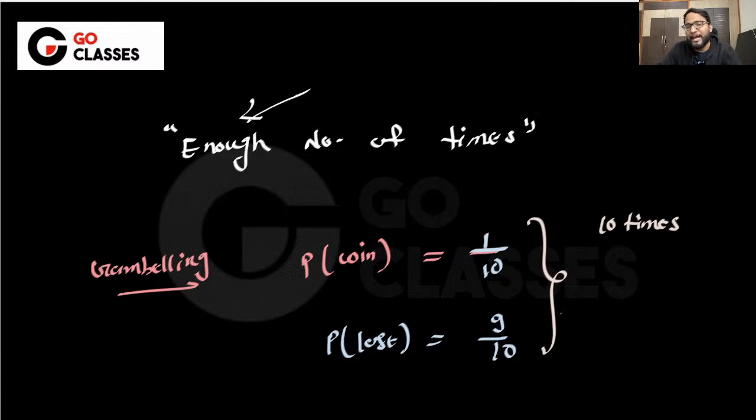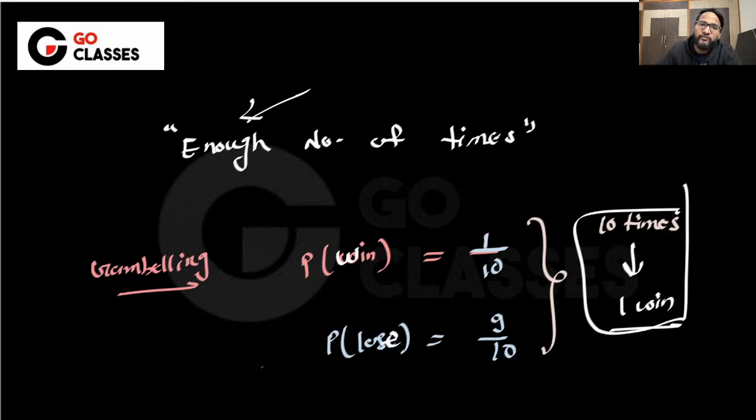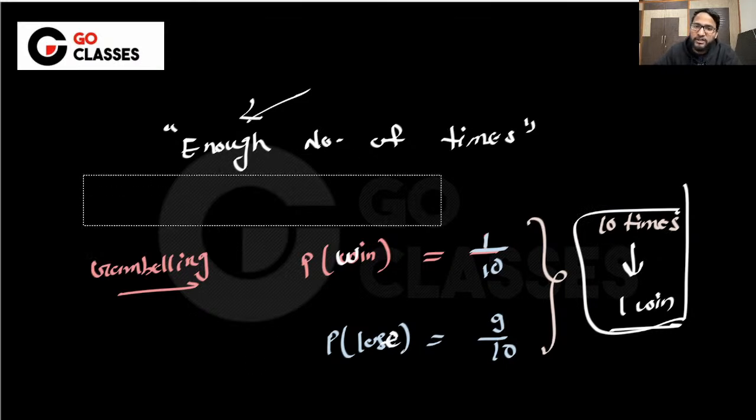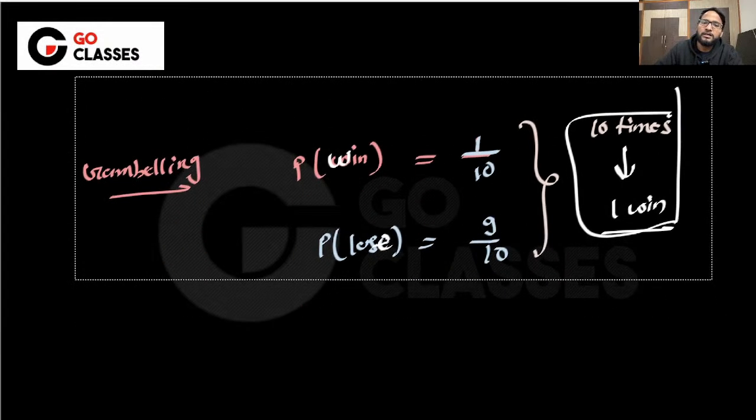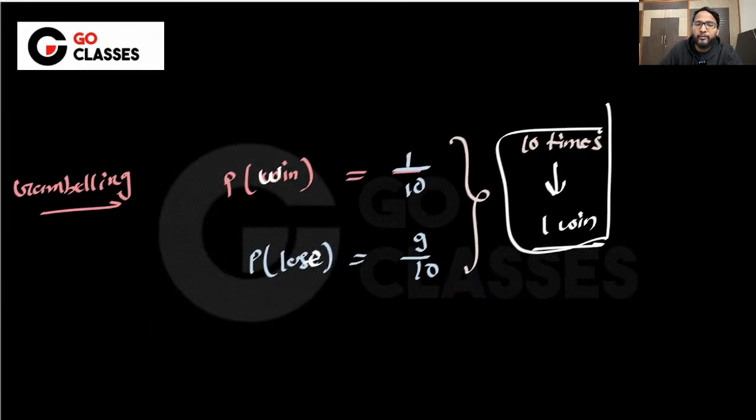So suppose you are playing a gambling game and I say that you win, the probability is 1 by 10, and you lose, the probability is 9 by 10. Then it doesn't mean that out of 10 times you will be winning one time. I'm not claiming that, and neither that out of 20 times you will be winning two times.